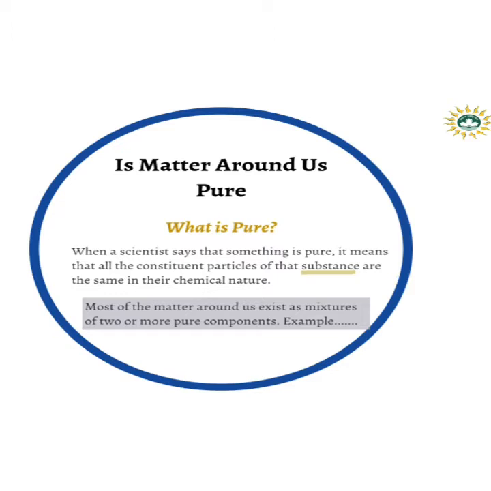Most of the matter around us exists as a mixture. A mixture is a sample of matter containing two or more substances. For example, milk is a mixture of water, fats, proteins, and sugar, etc. The air present around us is also an example of a mixture.